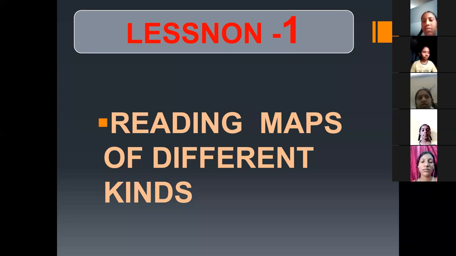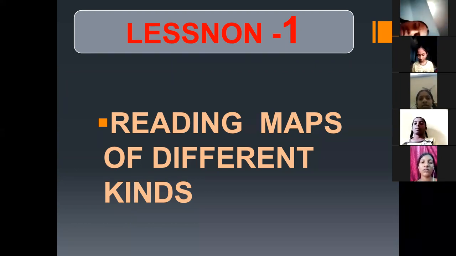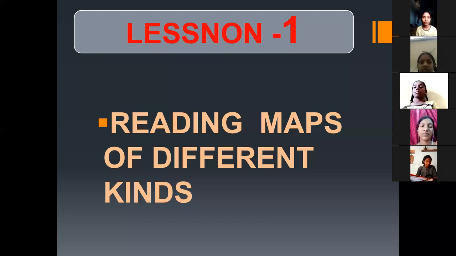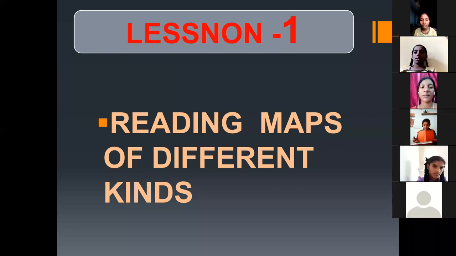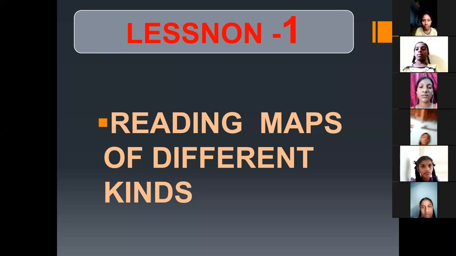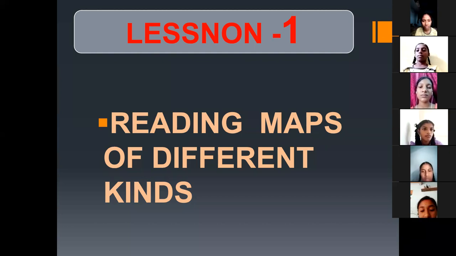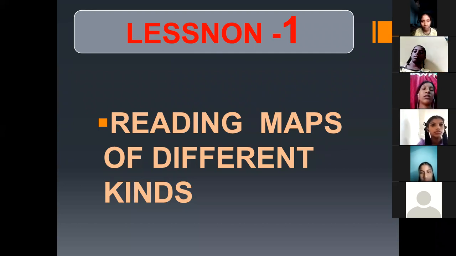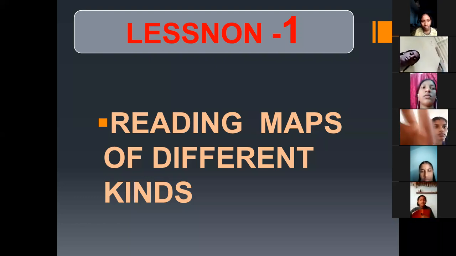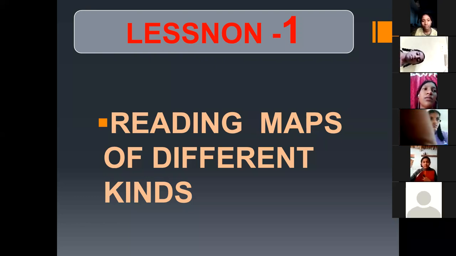Did you understand these academic standards? Don't fear them. So see, what is an academic standard? The first academic standard is conceptual understanding. Our first lesson belongs to that particular concept. What is the concept? Mapping, or learning about the map. In conceptual understanding, mapping is also included in the fifth academic standard.